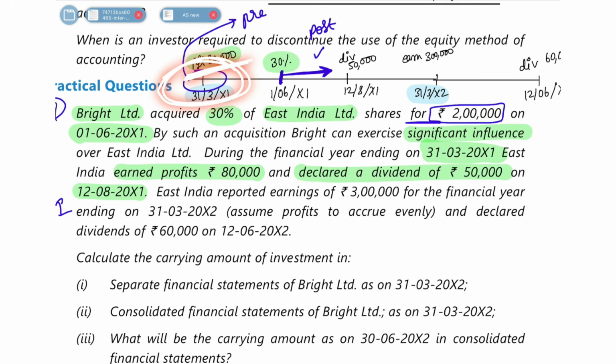We became the investor only after this. So out of the profit of 80,000, if 50,000 dividend has been declared on 12/8, this is nothing but a pre-acquisition dividend. I hope you understood until now.